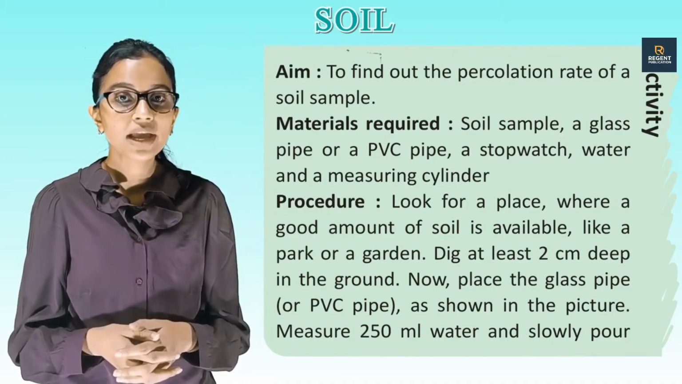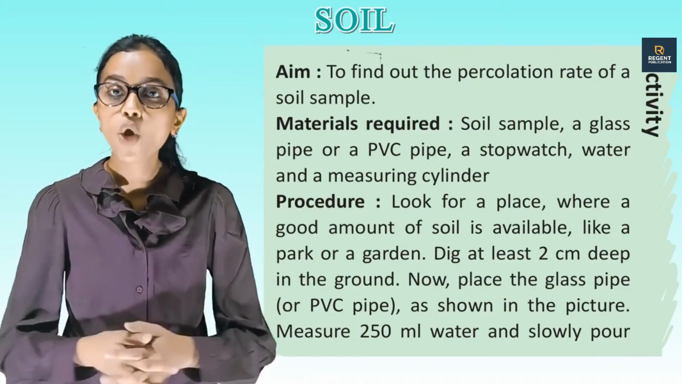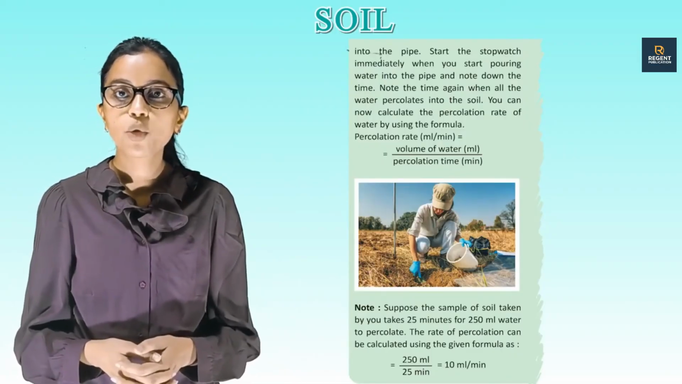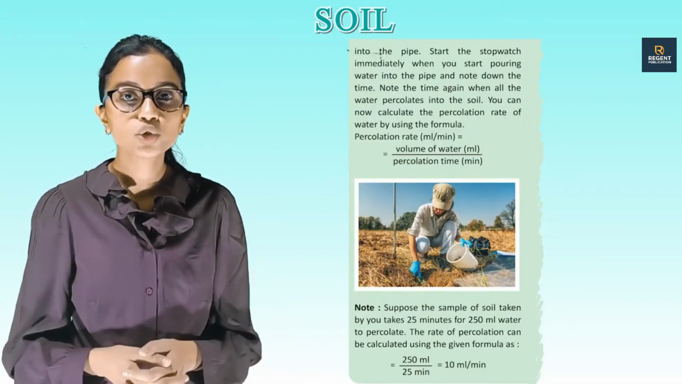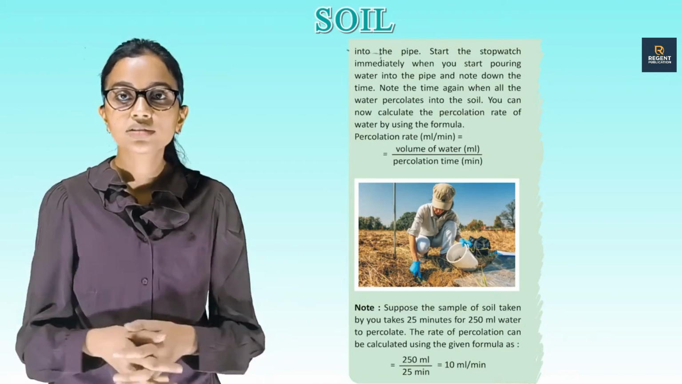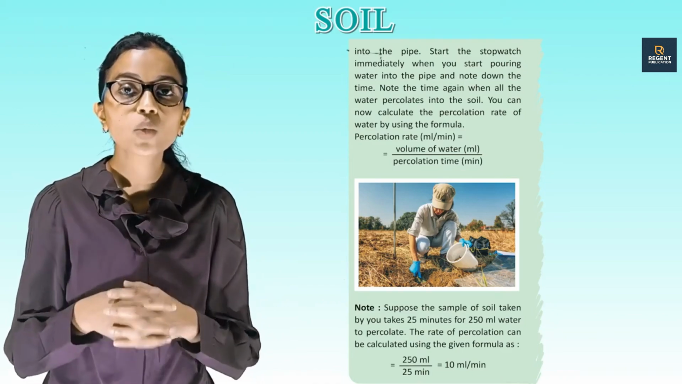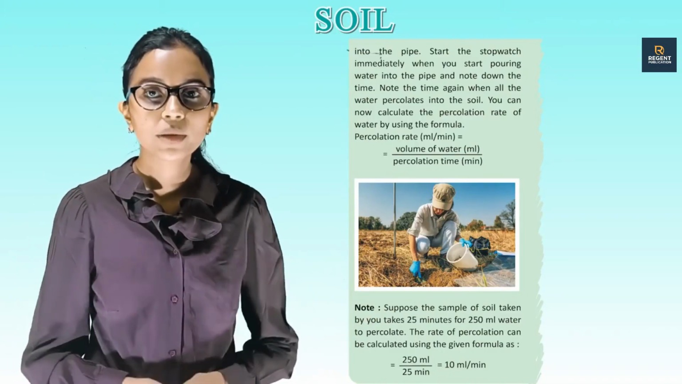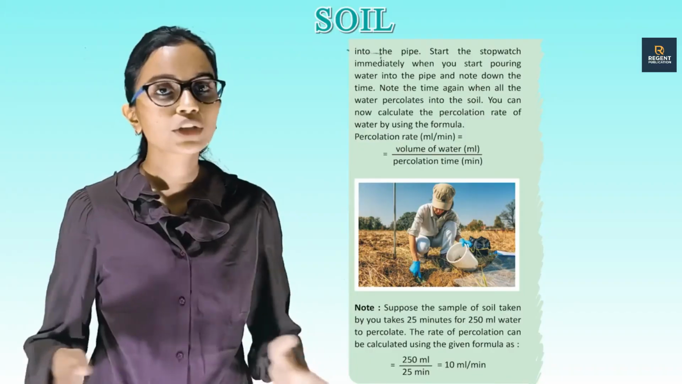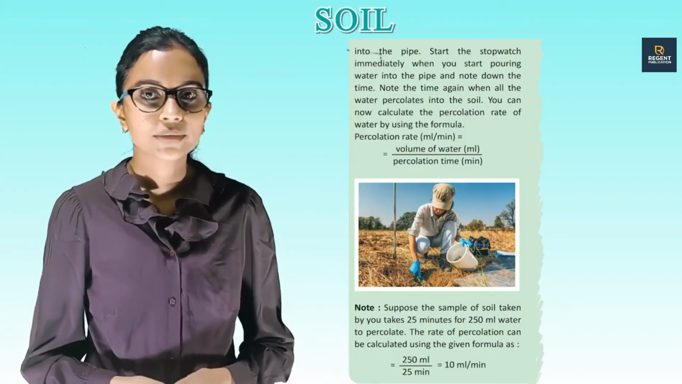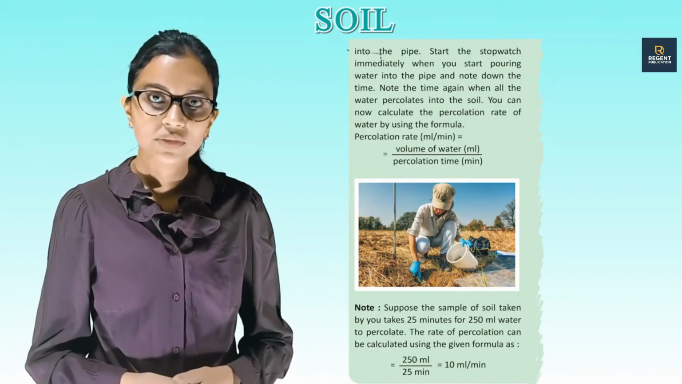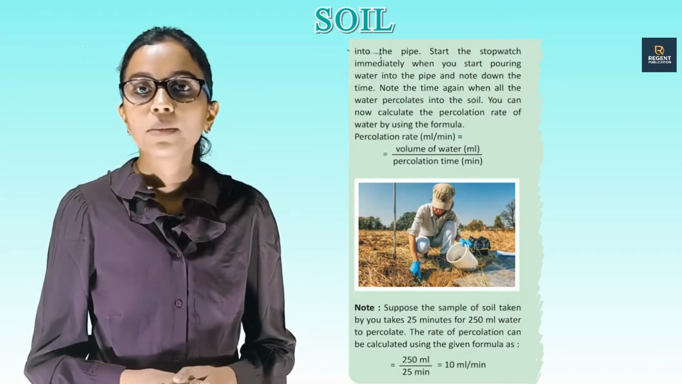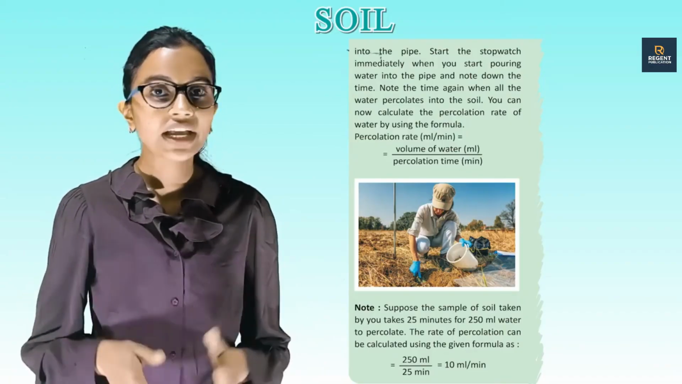Measure 250 ml water and slowly pour into the pipe. Start the stopwatch immediately when you start pouring water into the pipe and note down the time. Note the time again when all the water percolates into the soil. You can now calculate the percolation rate of water by using a formula. Percolation rate in milliliter per minute is equal to volume of water in milliliter divided by percolation time in minutes.